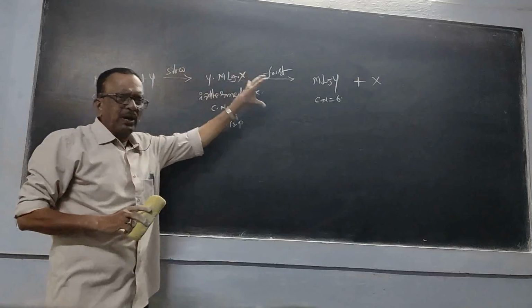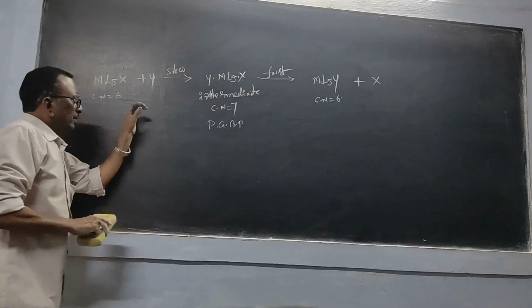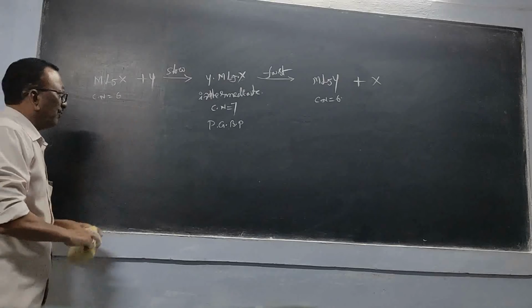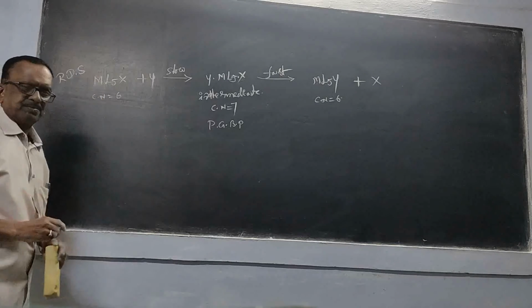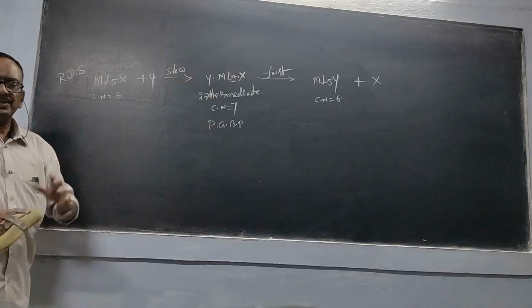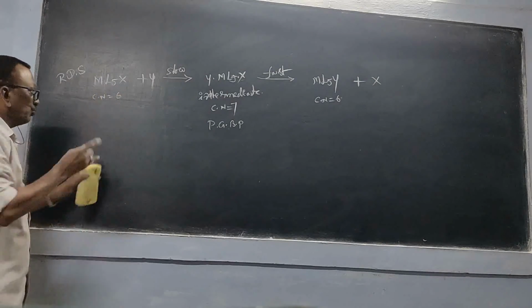So there is only one single pathway, and this itself becomes the rate determining step. The rate of this reaction is decided by the concentration of both reactants.